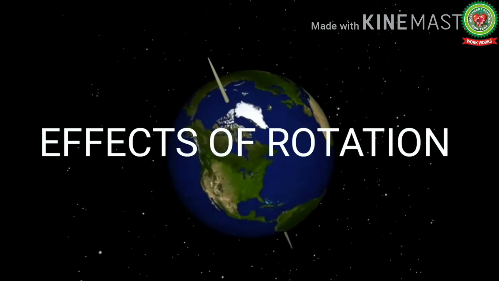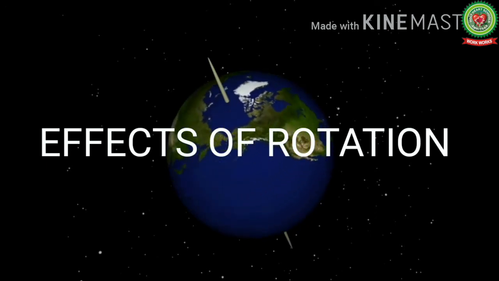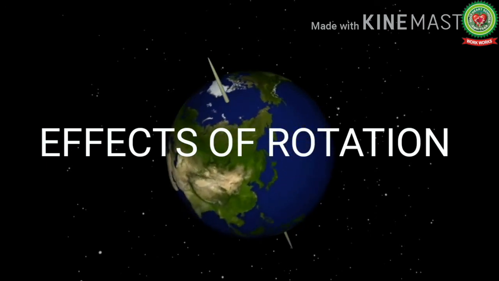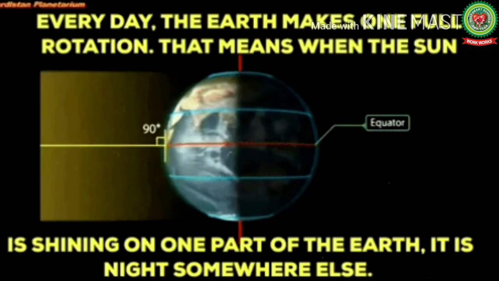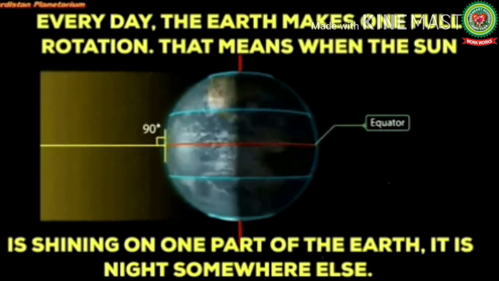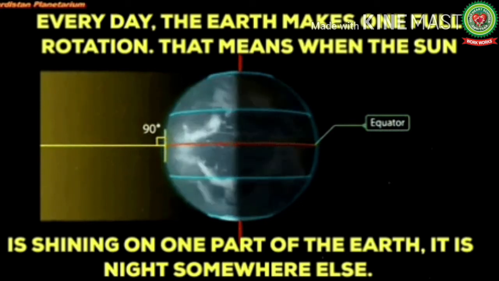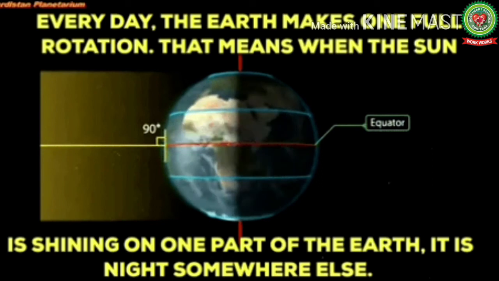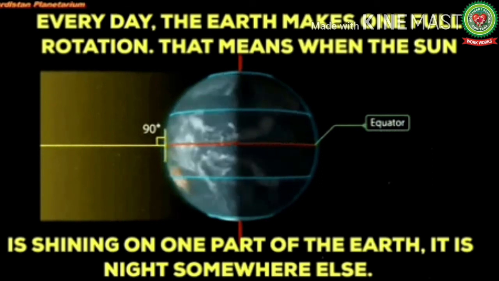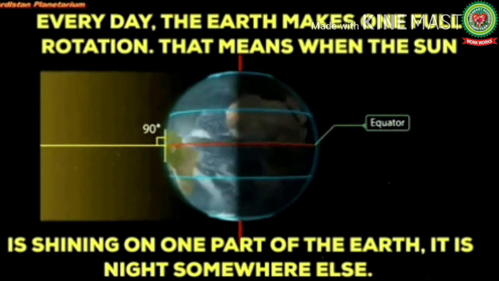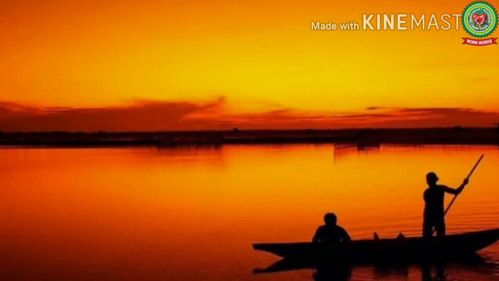Next we are starting up with the effects of rotation. The first effect of rotation is that it causes day and night. The day and night are caused by the rotation of the earth on its axis. This is because the part of the earth that faces the sun has day and its opposite side has night.